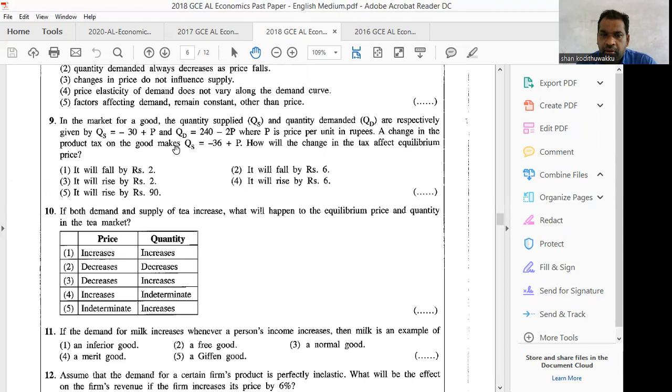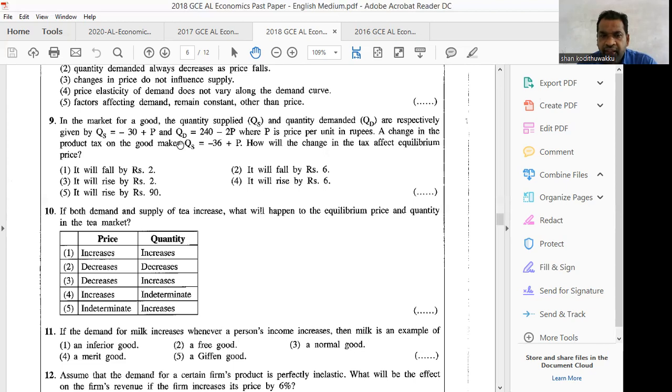Here, equilibrium price, how can you apply? At the equilibrium, QS equals QD. Therefore, minus 30 plus P equals 240 minus 2P. Then, as 240 is plus, you keep it as it is and take minus 30 to this side. Then it will be 270. Then on the left side, you have plus P. Then you take minus 2P to the left side. Then it will become 3P. 3P equals 270.